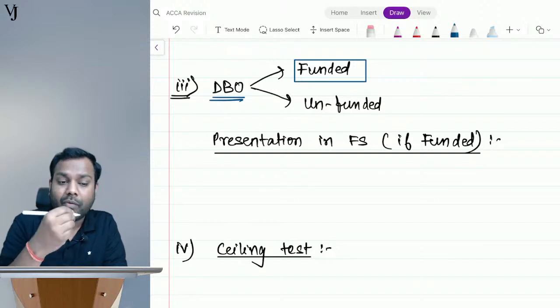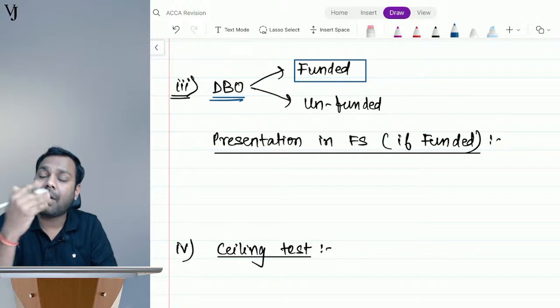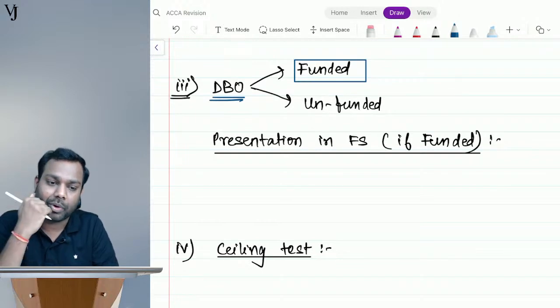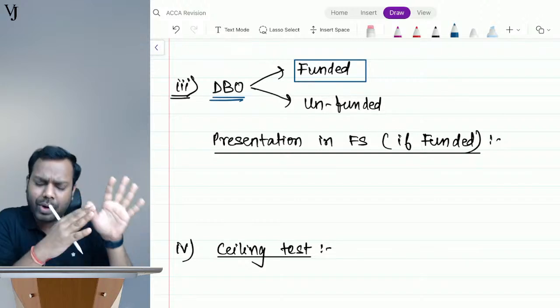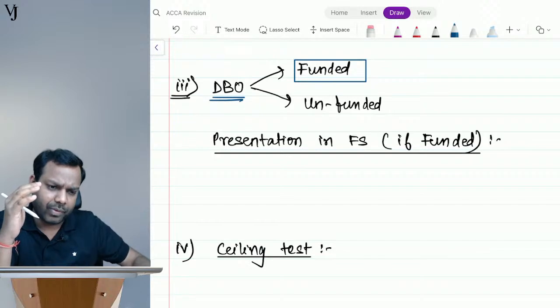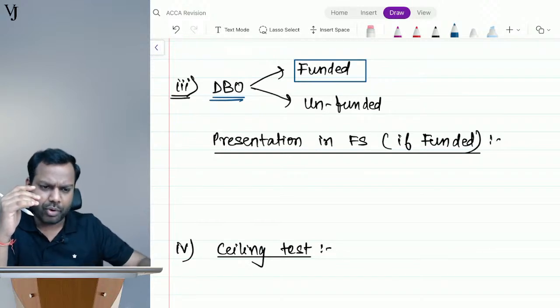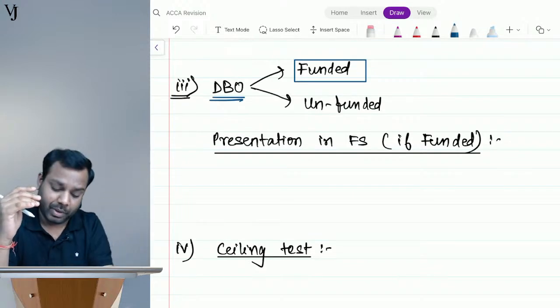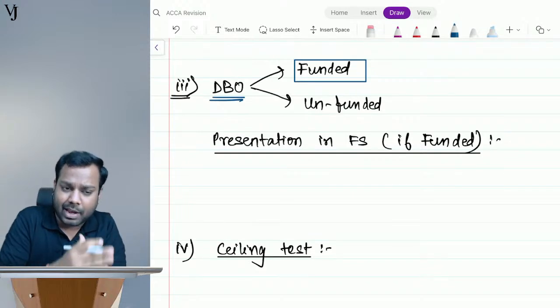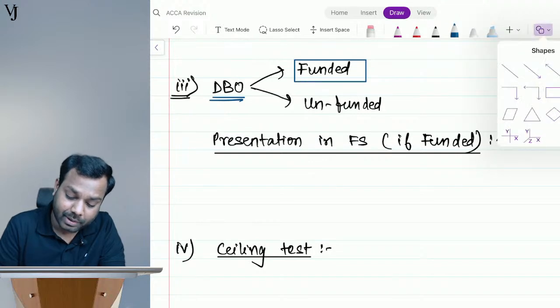Okay. But what if I have to go on a Goa trip, and on the day when I have to go on the Goa trip, I don't fund it? I don't accumulate the funds. When I have to go on the Goa trip, that time I will pay it off. So I don't accumulate the funds. That's called unfunded.